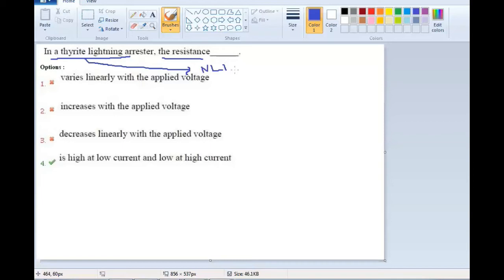Non-linear resistance means it offers high resistance for normal, low magnitude currents, and it offers low resistance for high magnitude of current.